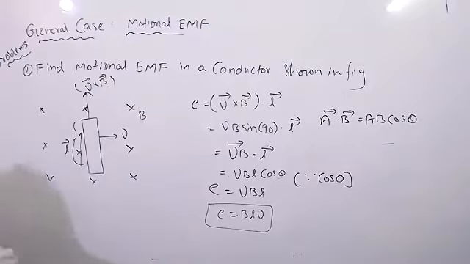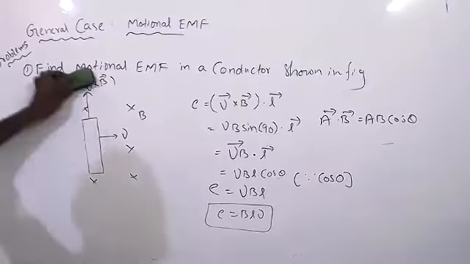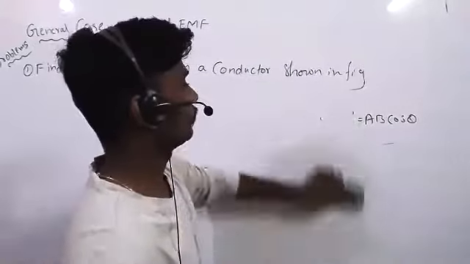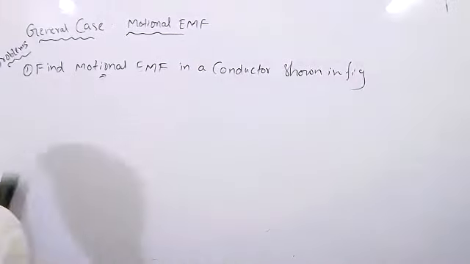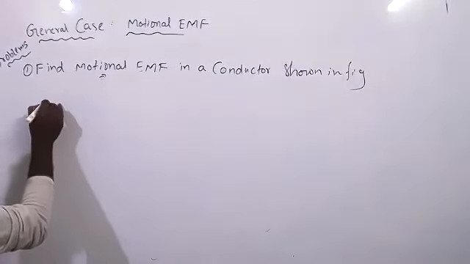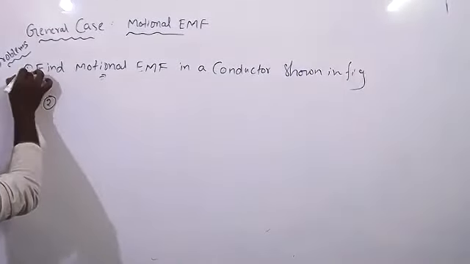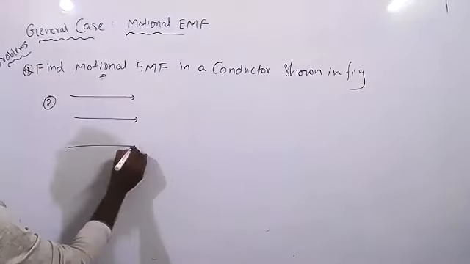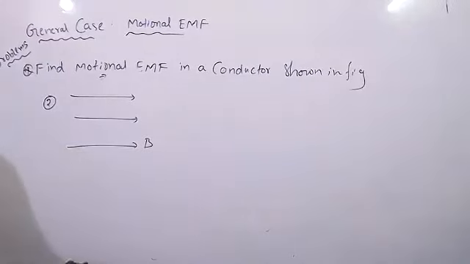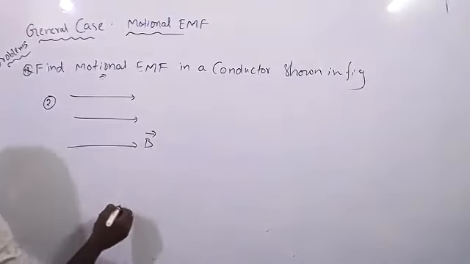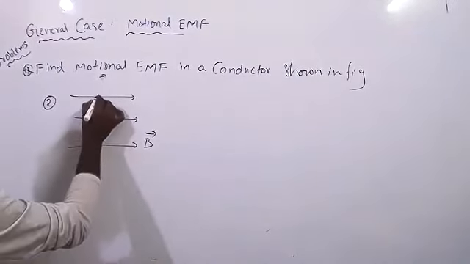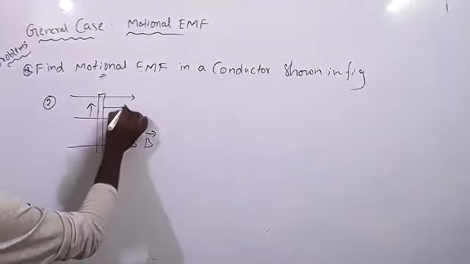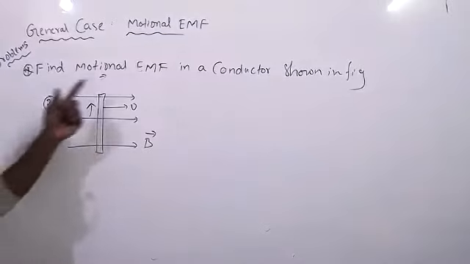I understood, sir. Okay. Now, one more question on this. You try to calculate that. Second question. It is the magnetic field B bar. It is the conductor. Length of the conductor is this, and velocity, the conductor is moving in this direction.